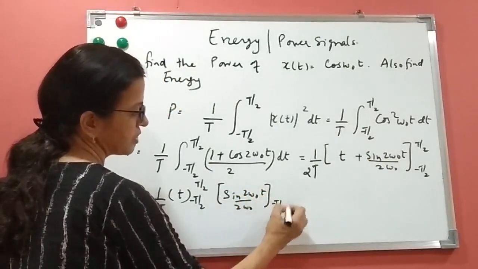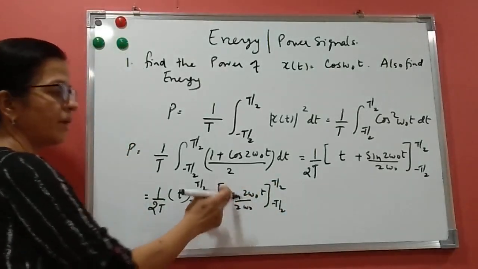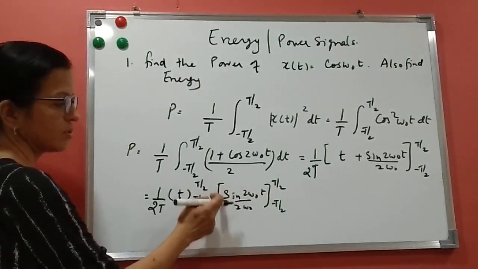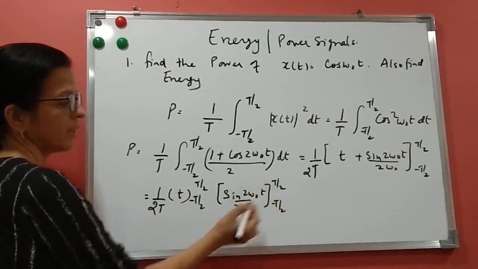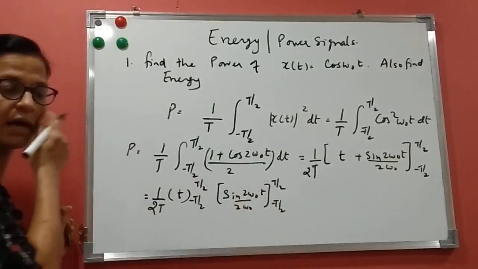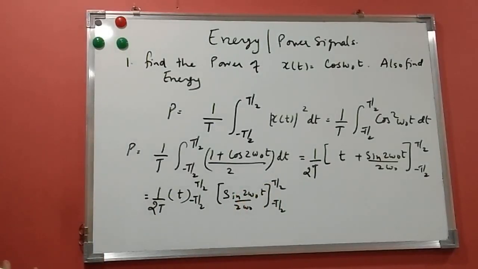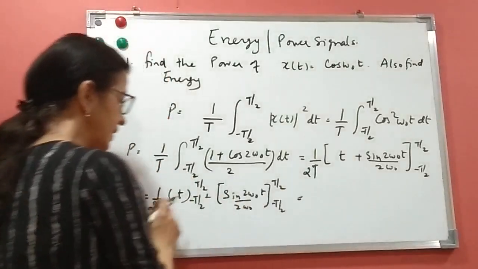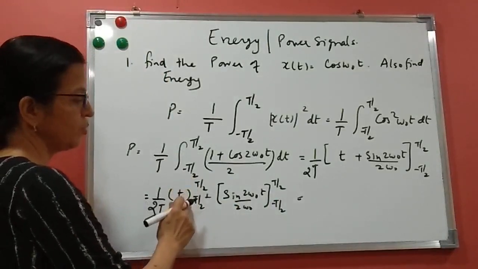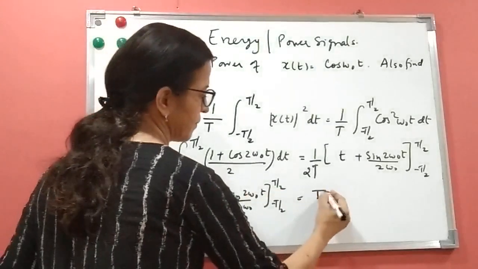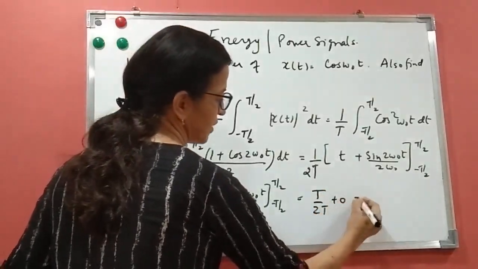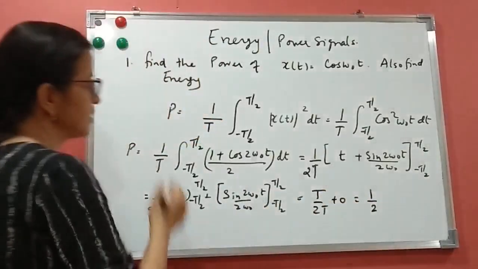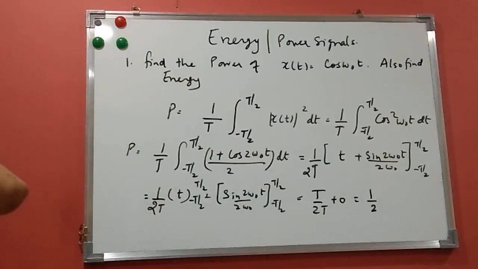If I put in the values, this is only one period, and the integral of any periodic signal, sine or cosine, over a period is 0, because it has a positive and a negative cycle. So when you add that over a period, you get 0. So this part is 0. The only answer is T by 2 plus T by 2, which is T, divided by 2T, plus 0. So the answer is half. The power of this signal is half, so we can say this is a power signal.